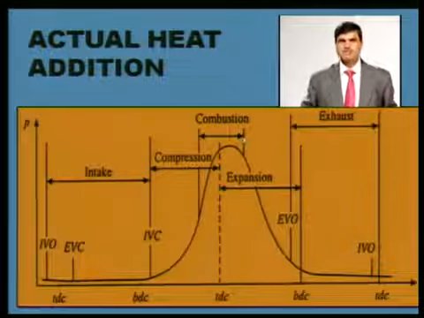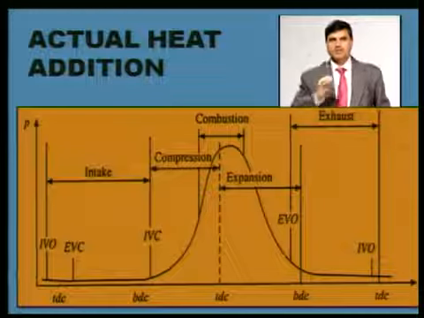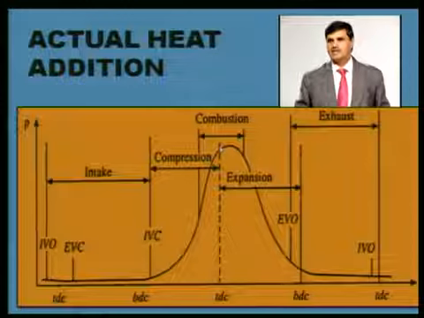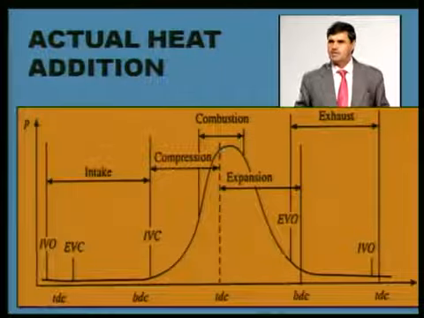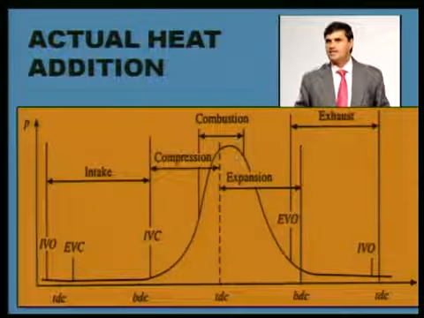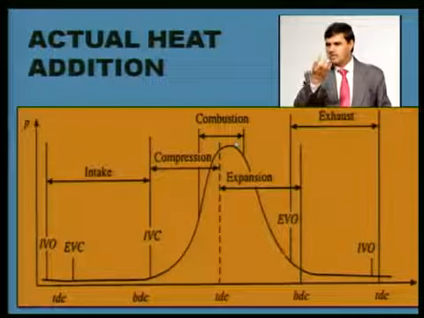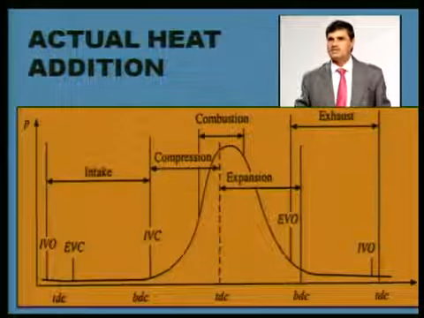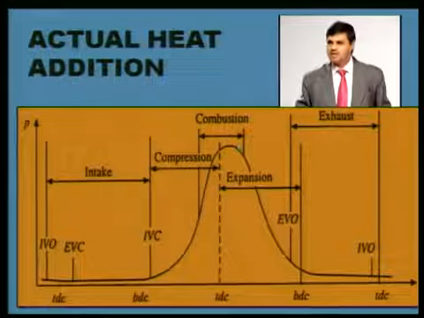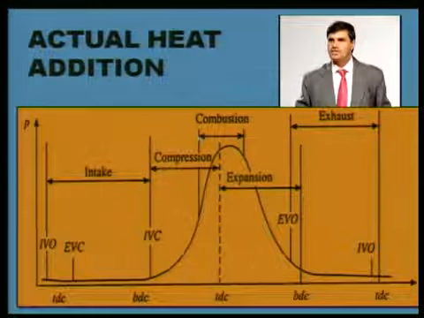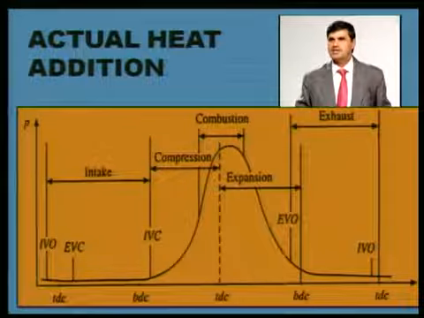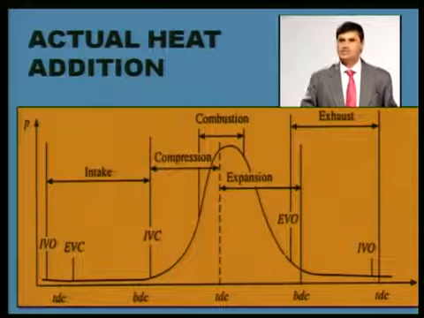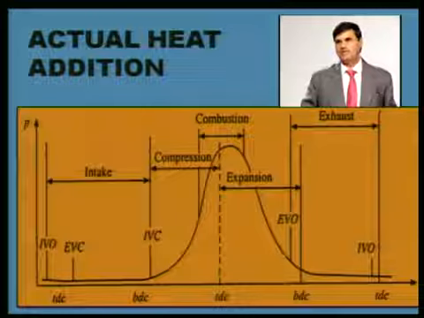The longer the combustion duration, the greater the loss of power will be. Theoretically our peak pressure should have been at TDC if heat addition is at constant volume, but in actual cases the peak pressure comes after top dead center. By that time the piston has moved significantly towards the bottom dead center. So the efficiency of the cycle will decrease due to this duration of combustion. Sometimes it is termed time loss, because the combustion process needs some time, it loses some work output of the engine. It is time loss.